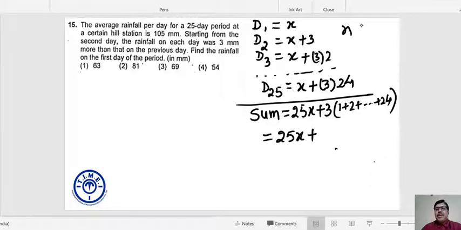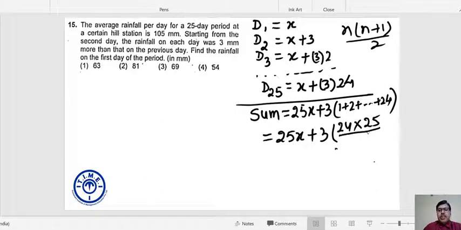So if you take 3 common, the sum of 24 natural numbers is 24 into 25 by 2, which is actually how much? 25x plus how much? 25 into 12, 300. 300 into 3, 900.